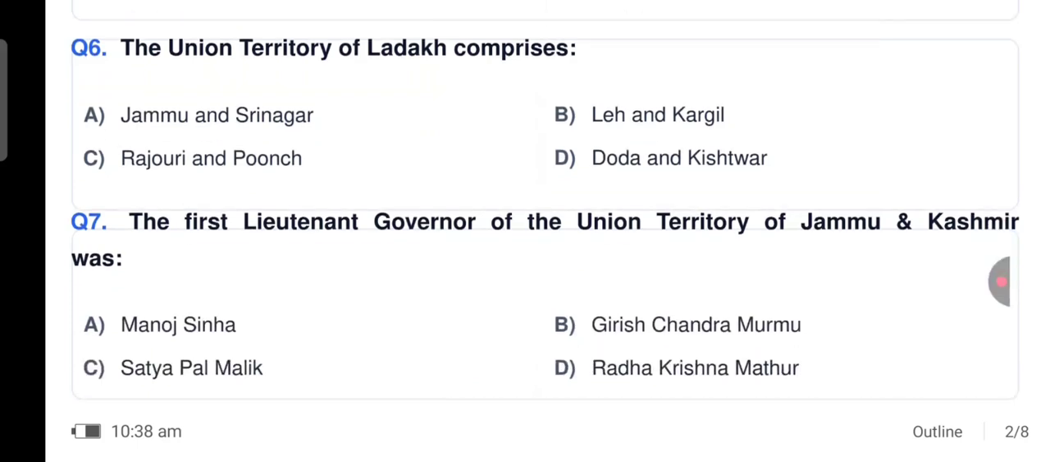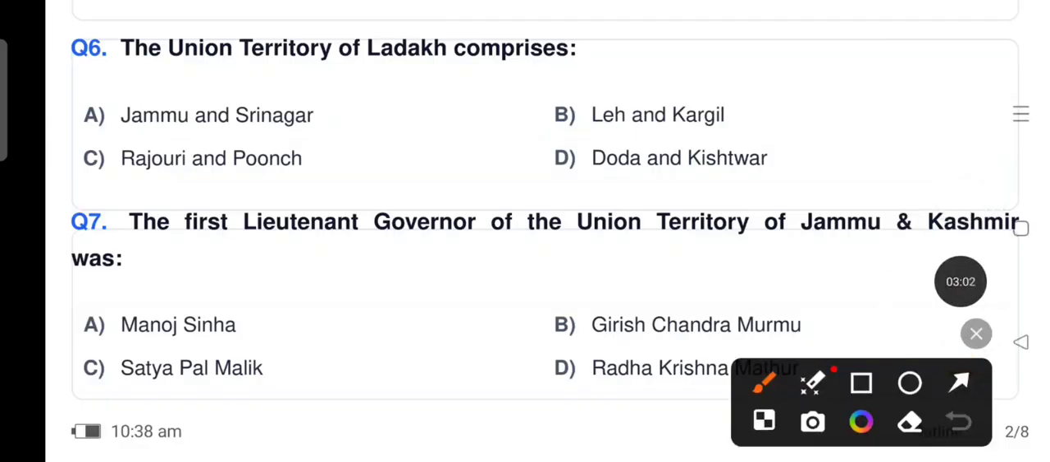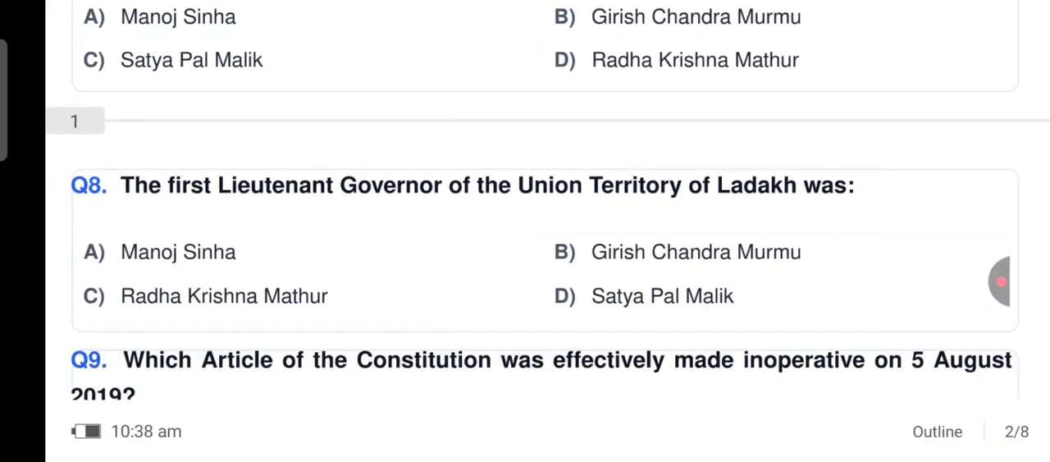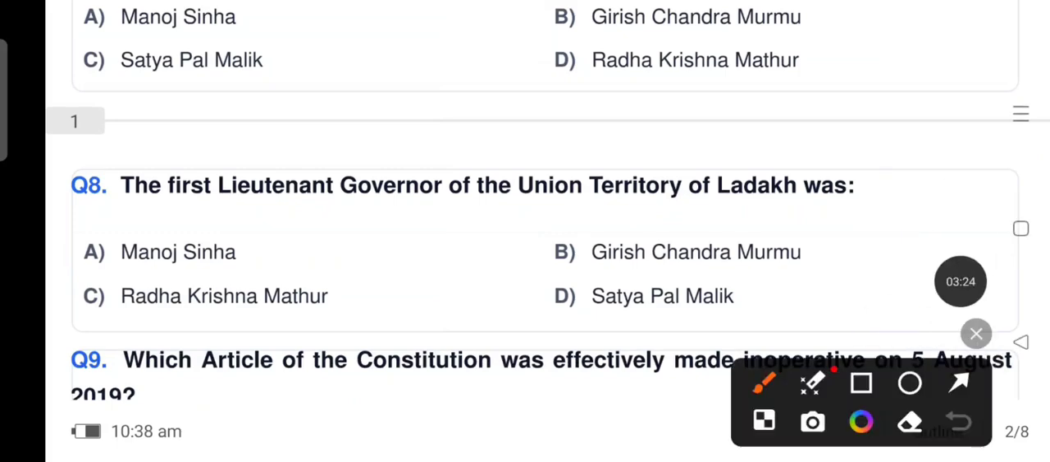The first Lieutenant Governor of the Union Territory of Jammu and Kashmir was Girish Chandra Murmu. Option number B is the correct answer. The first Lieutenant Governor of Union Territory of Ladakh was Radha Krishna Mathur, option C.